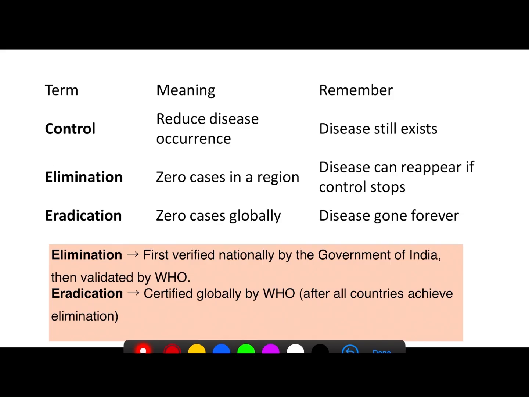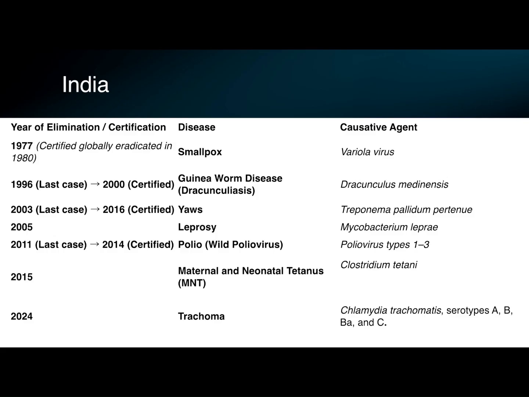So when we say that the disease is eliminated, it is first verified nationally by the government of India and then it is validated by the WHO. For the global eradication of the disease, it is done by the WHO after all the countries achieve the elimination. The slide shows various diseases, their year of elimination and the certification.